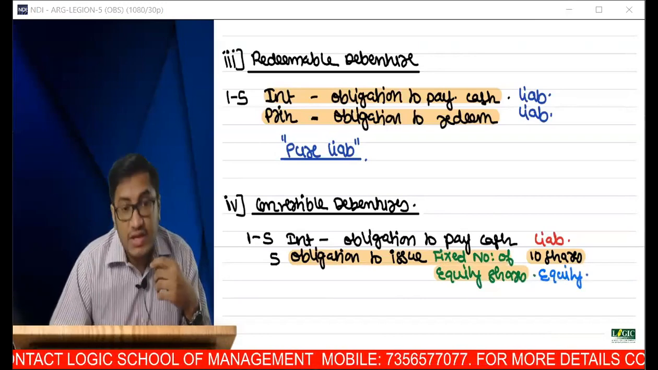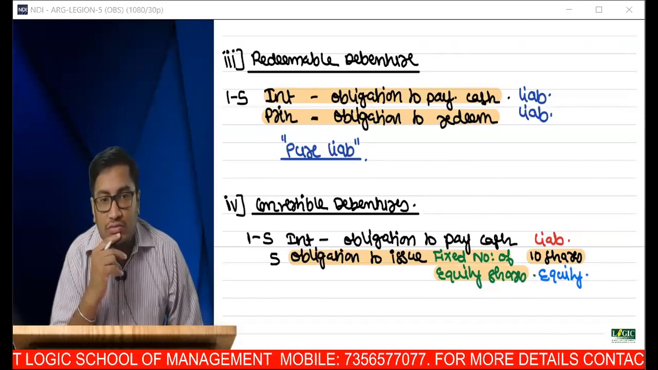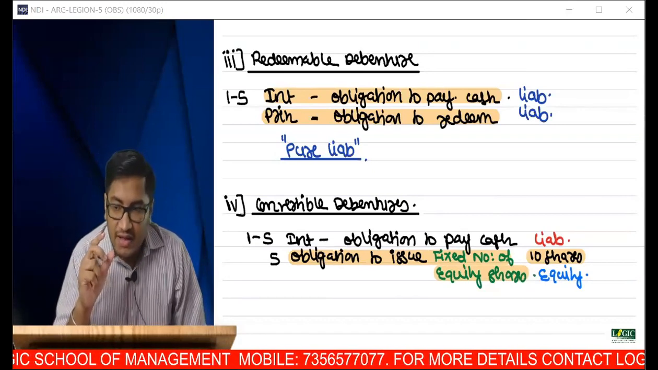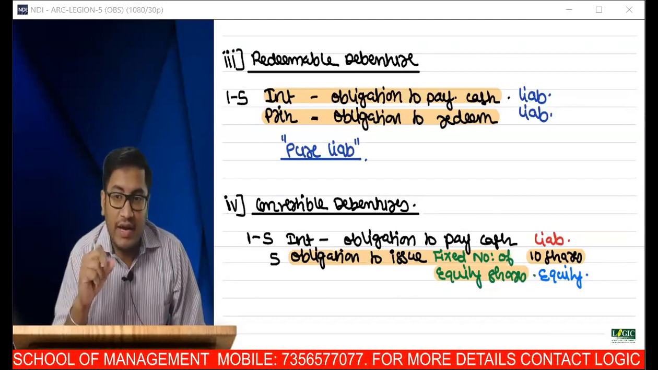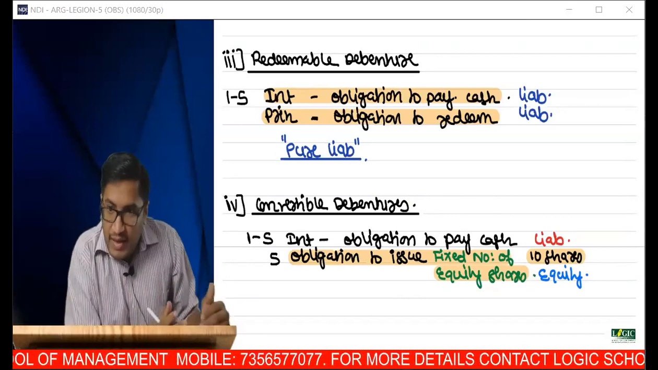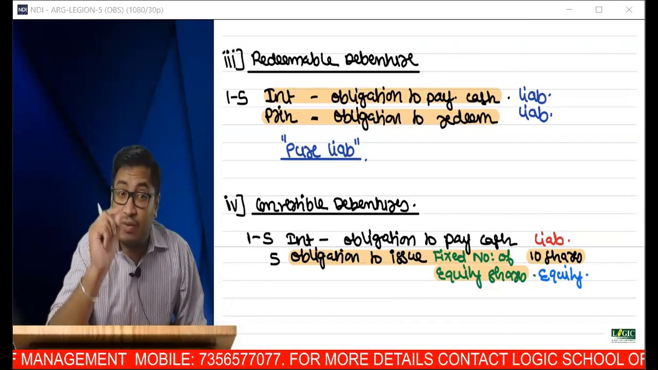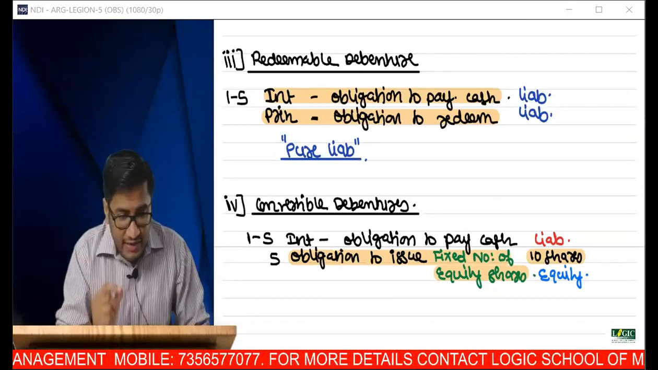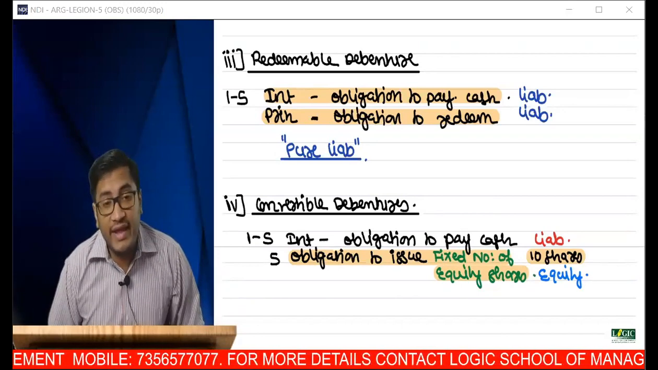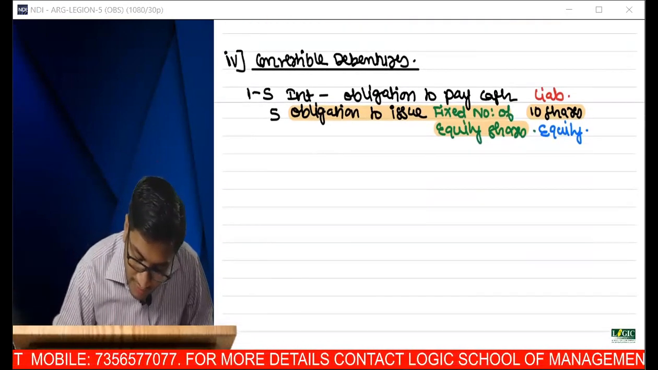So can I say that this instrument is playing a dual role? This convertible debenture exhibits two characteristics, or plays two roles when it comes to the balance sheet. One role of a liability, another role of an equity instrument. I repeat, I'm not calling it equity share capital. It's important to identify, it is equity, not equity share capital.